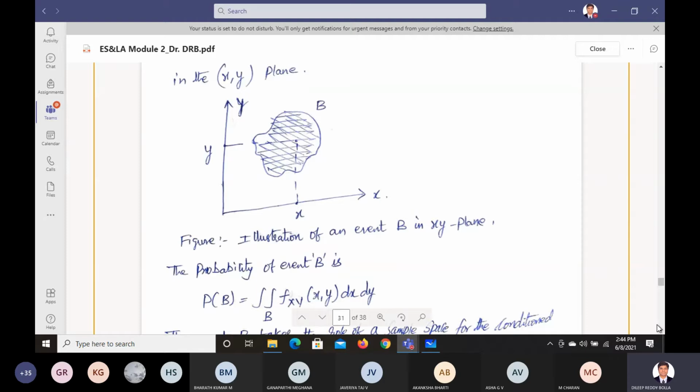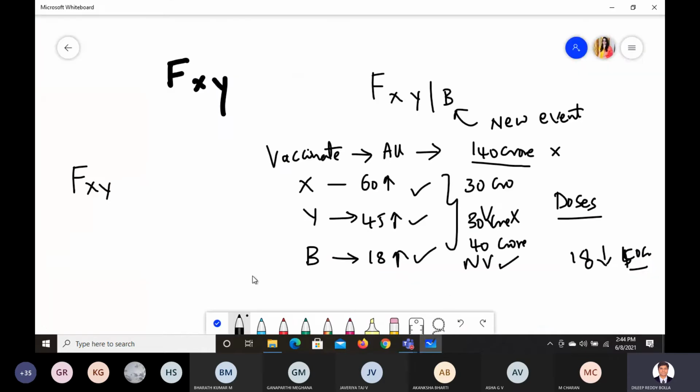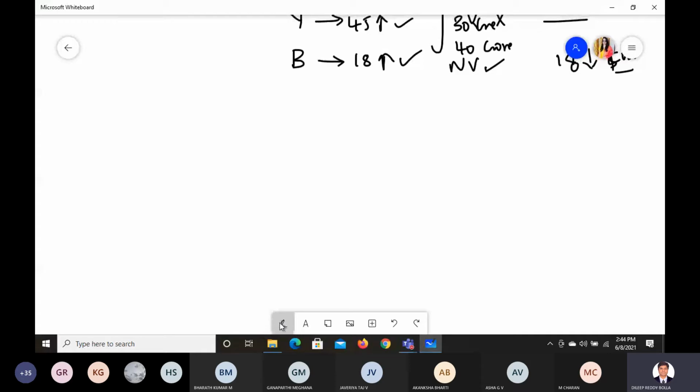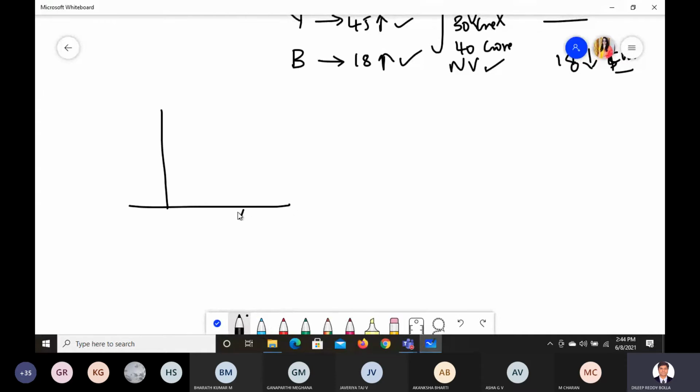Before, if you are trying to find, let us say, I'll draw and show you here. One second. So before, what you are trying to do is like this. So this is x and y, this is the x value, and this is the y value. Now this is the corresponding y value, and this is the corresponding x value. Now this is the area that you are trying to find. So this can be something like F of x, y. So this is what you are trying to find.